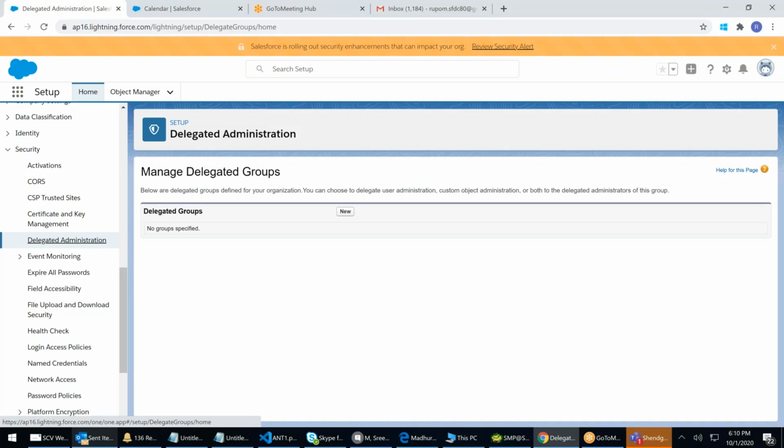Such type of distributing administration to a user with limited privilege is called delegated admin. What is a delegated admin? Limited privilege, given to a user, so that everybody can go to that person. He will be the contact point, the single point of contact. Anybody who raises a ticket, I'll route the ticket to them.